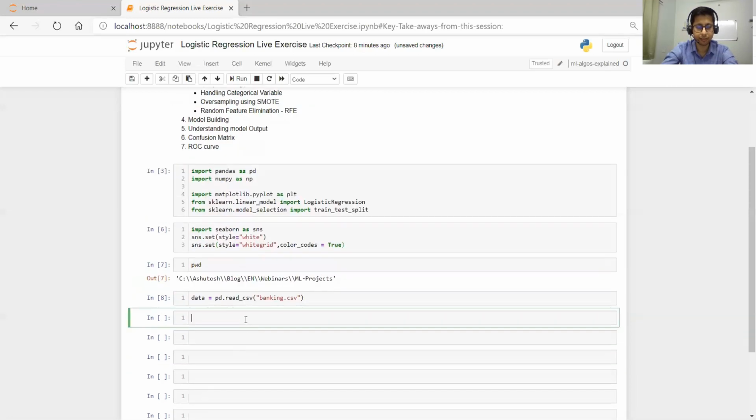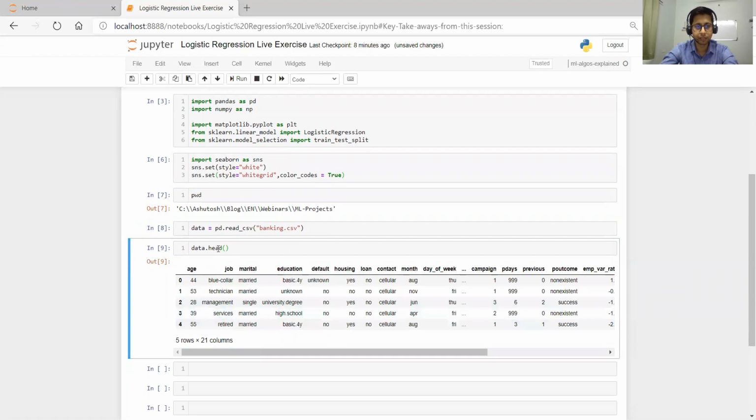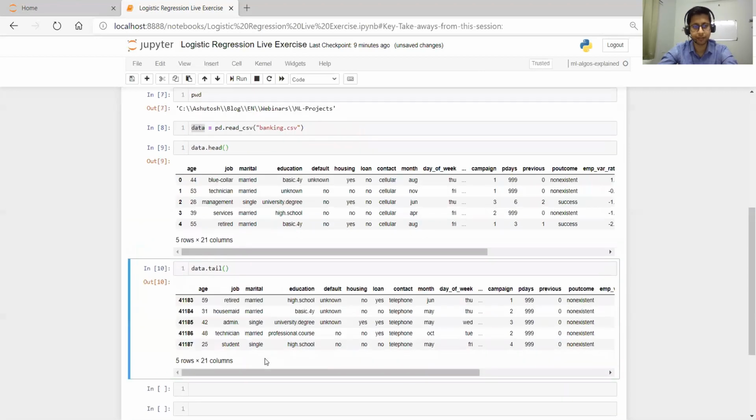So let's see some of the data. data.head, if you run this, you will get this data. Head is the command used to print the top 5 rows of the data set. This is called a data frame. pd.read_csv reads it as a data frame. And if you run data.tail, you will get the last 5 records.